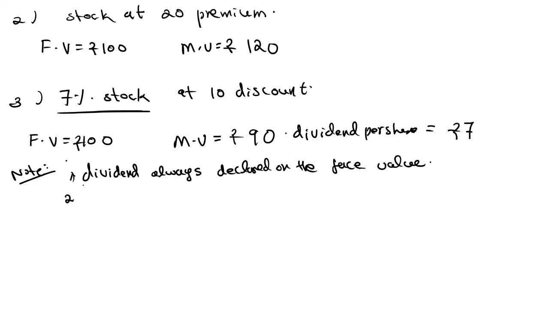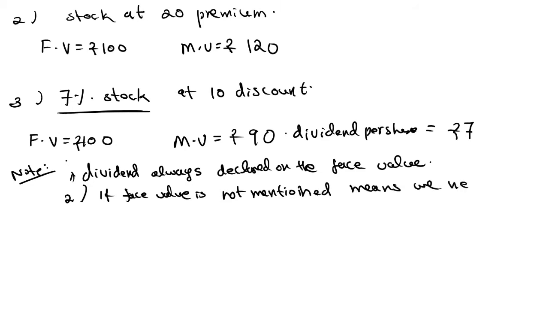And the second note is, if face value is not mentioned, we need to assume it as rupees 100. In most of the problems they are not going to mention face value. See here, stock at 20 premium, face value is not mentioned. So you need to take face value equal to rupees 100.